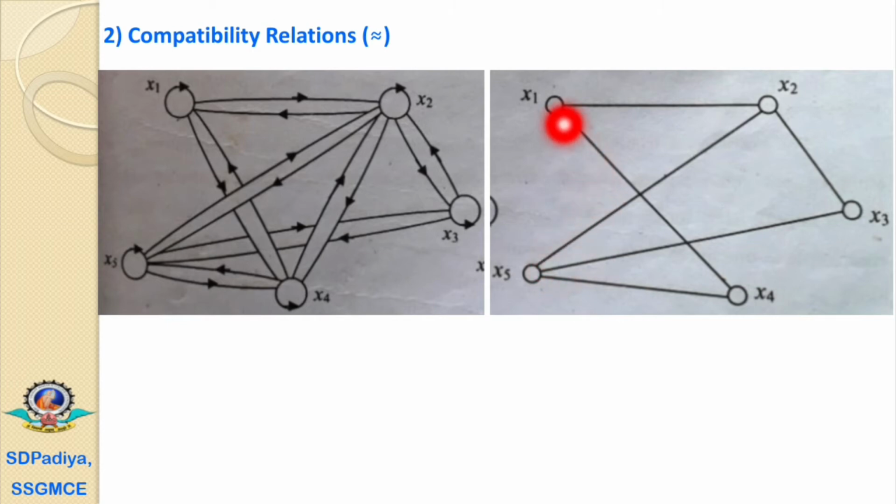Again, without any arrow, we connect two nodes just with a line: x1 has a relation with x2 and x2 also has a relation with x1. If there is no arrow, we consider both directions. Likewise x2 has a relation with x5 and x5 also has a relation with x2. That is the simplified graph.